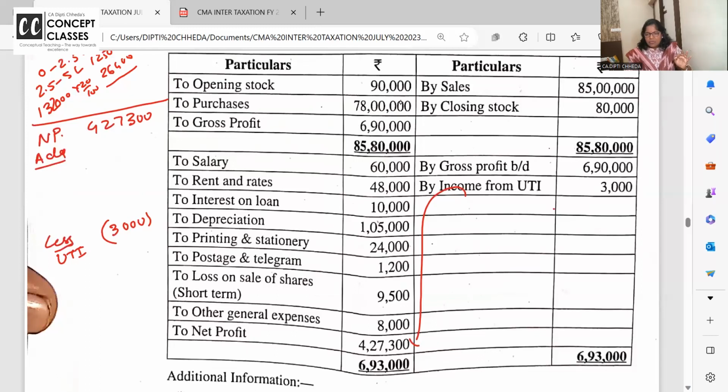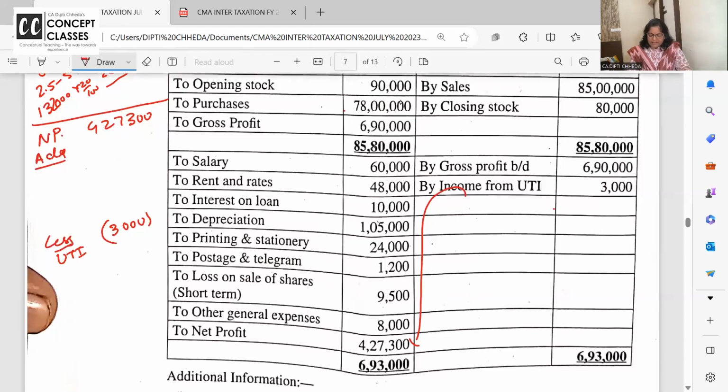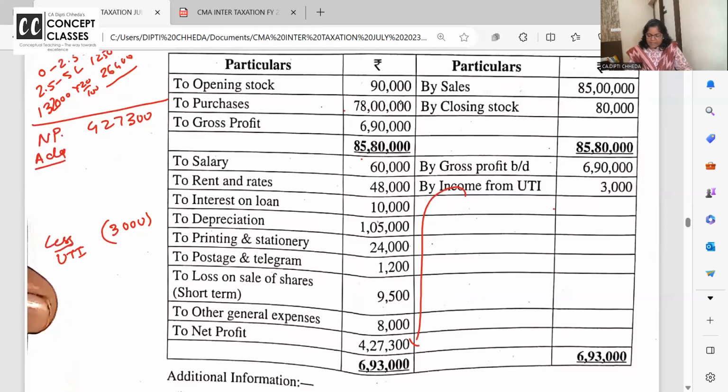Now come to the debit side. Outrightly, the expense which is disallowed, not allowed, take it out, add it back. Opening. Now I have explained this in just my 3rd YouTube live on the last Saturday. If you see, I have explained why to add and why to less. If that concept, that logic is clear, you will never face the problem of speed in exam. Opening stock, purchases, GP, these are all clear.